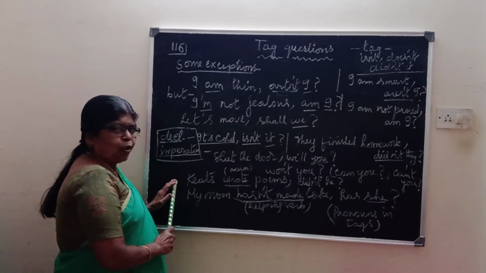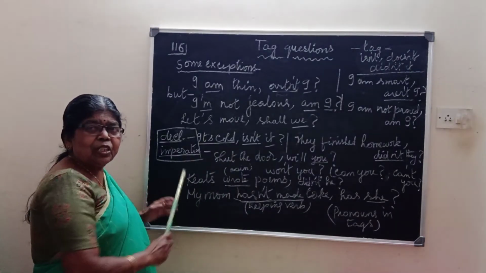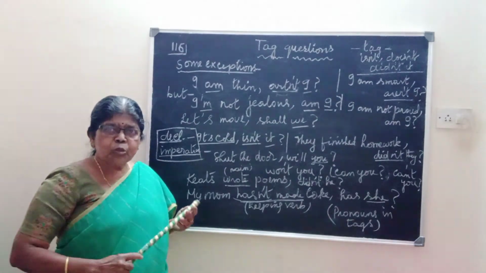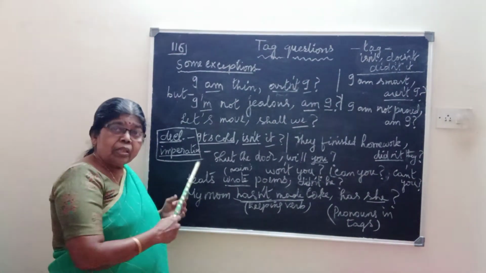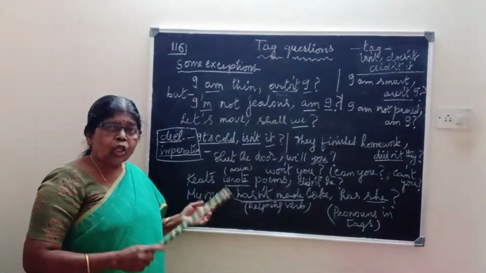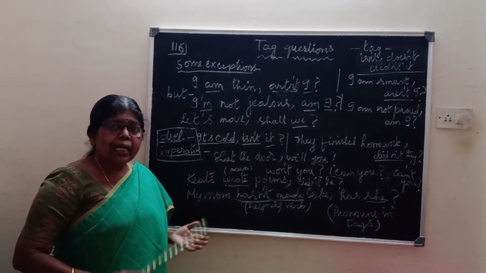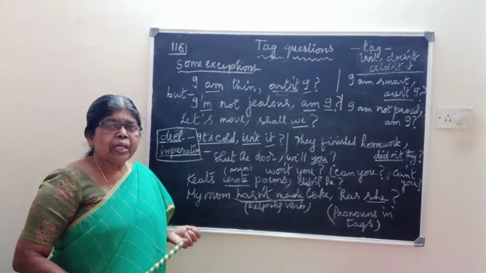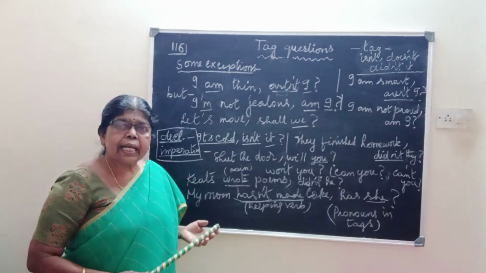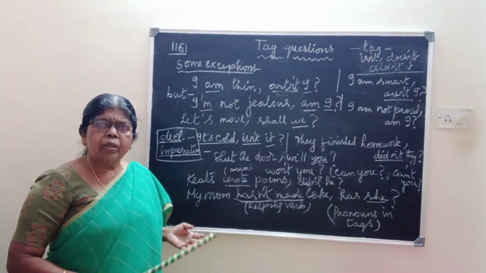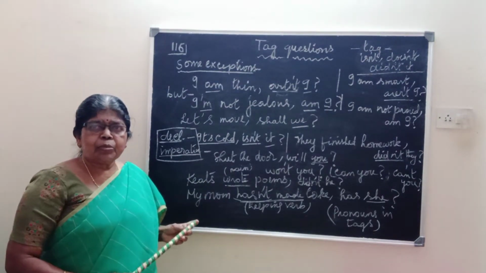Next, my point is the statements. We speak statements with main verbs, with auxiliary verbs and without auxiliary verbs. Auxiliary and helping verbs are the same. That is, is, are, was, were, do, does, did, has, had, be, been, all auxiliary verbs. Understand?